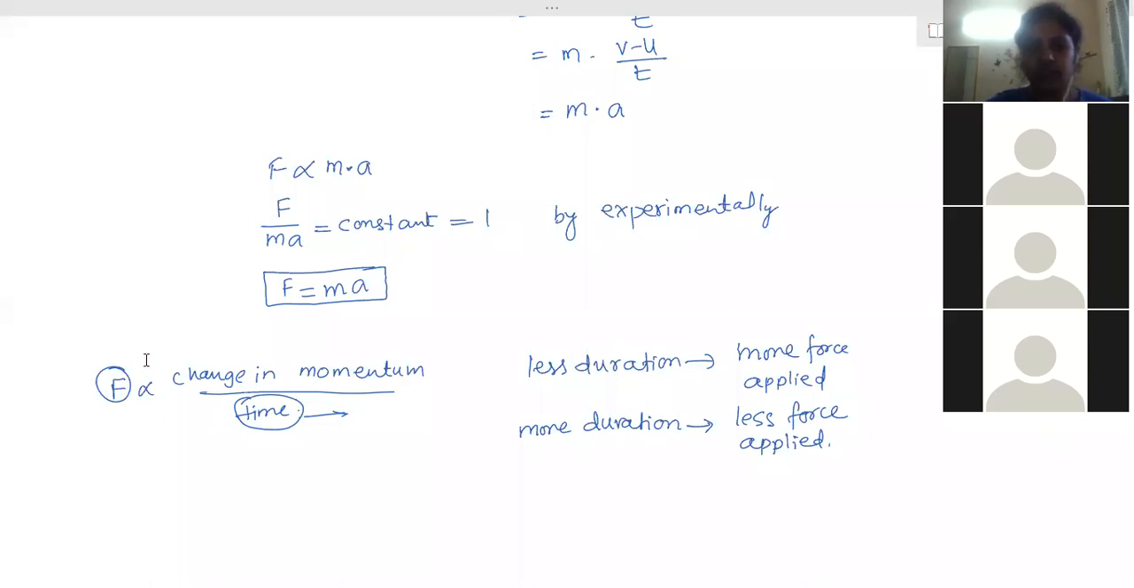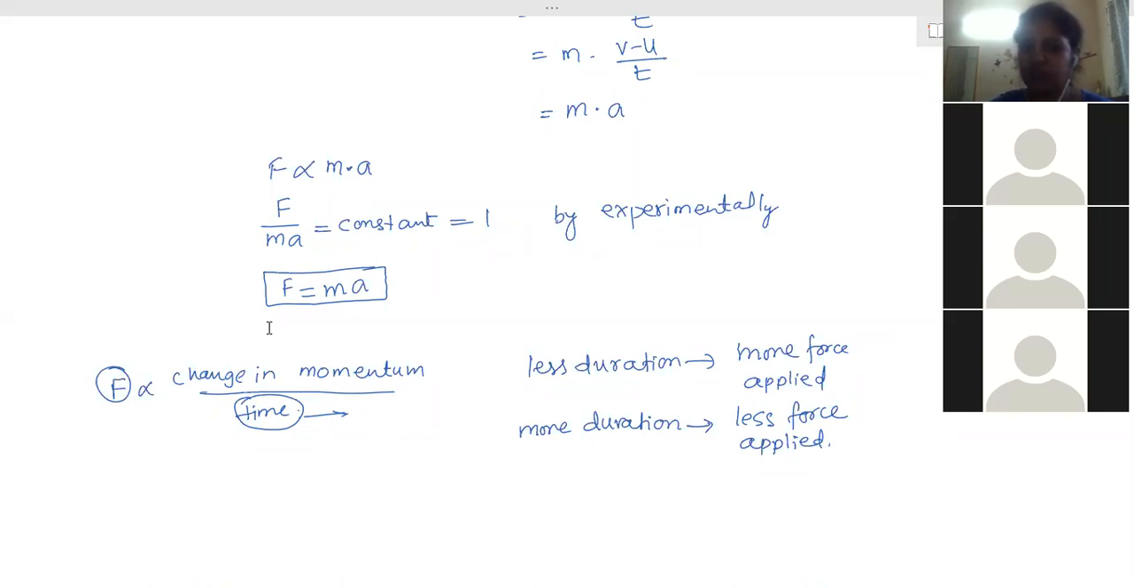So therefore, this is directly proportional to the force applied by the ball. That means the ball will apply a huge force on your hand. A very large amount of force will be applied on the hands. That's the reason the player will get hurt in his hands, or sometimes there are fractures also, if it is done like this. Because the change in momentum of the ball has been done in a very short duration of time. So duration is less, force applied will be more.